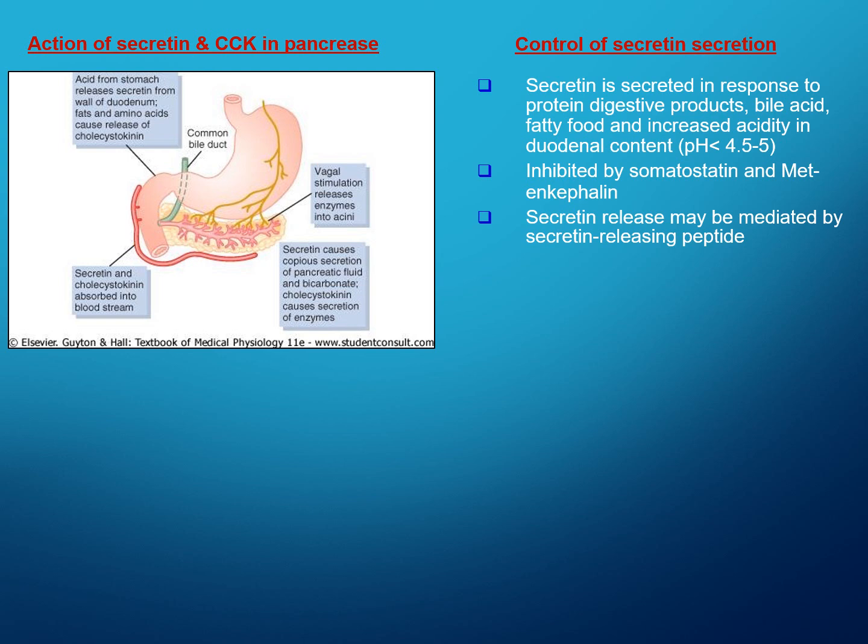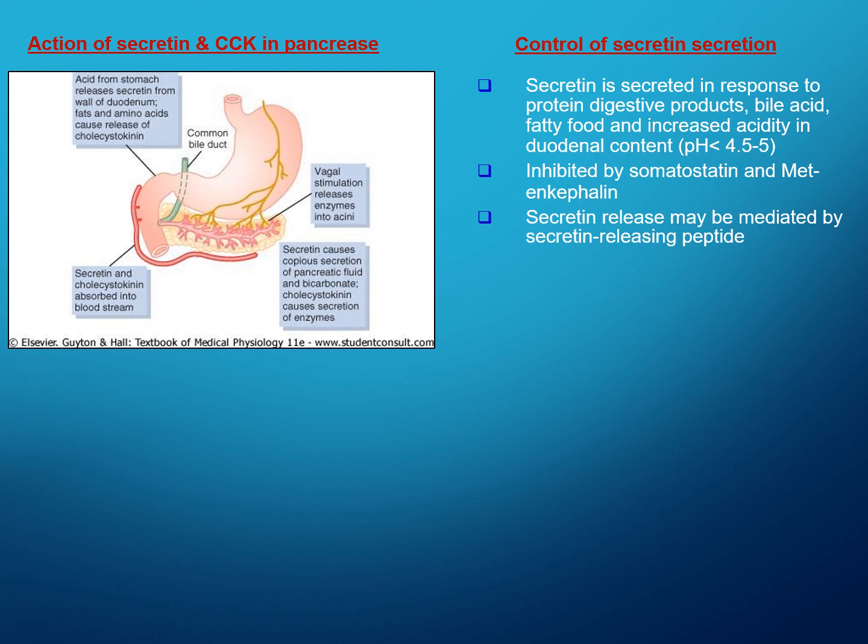Secretin secretion is controlled mainly by protein digestive products, by acid and fatty food, and also by increased acidity in the duodenal content, like pH about 4.5 to 5. It is also inhibited by somatostatin and met-enkephalin. Secretin release may be mediated by secretin releasing peptide.